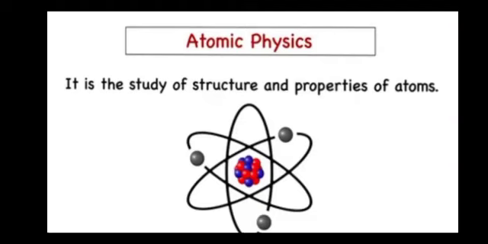Then in the sixth branch of physics we discuss atomic physics. Atomic physics deals with the study of the structure and properties of atoms. As you know, the atom is the smallest particle of matter, and it comprises three main parts: protons, electrons and neutrons. Whenever we discuss these parts of atoms, we say we are dealing with atomic physics.